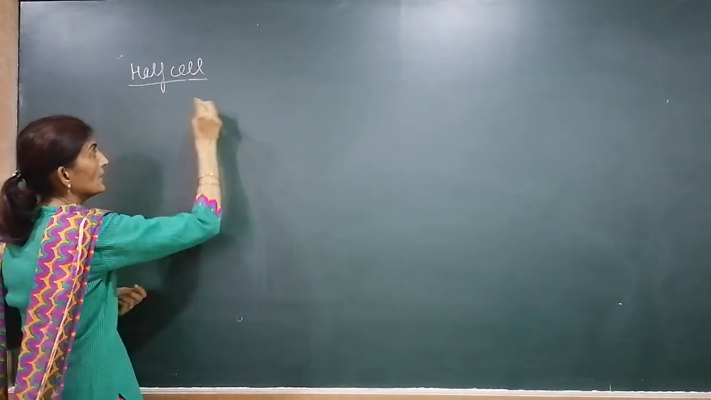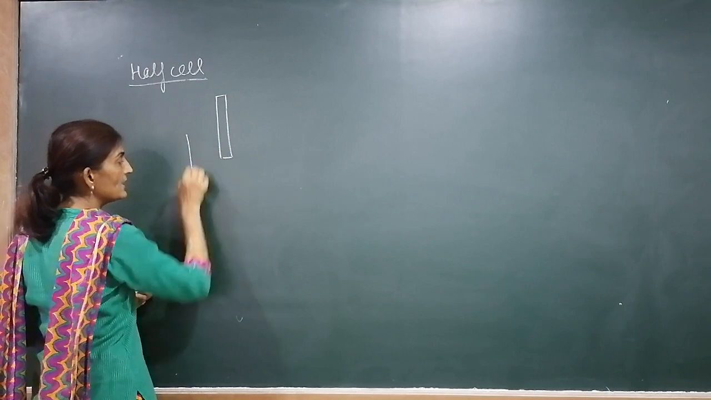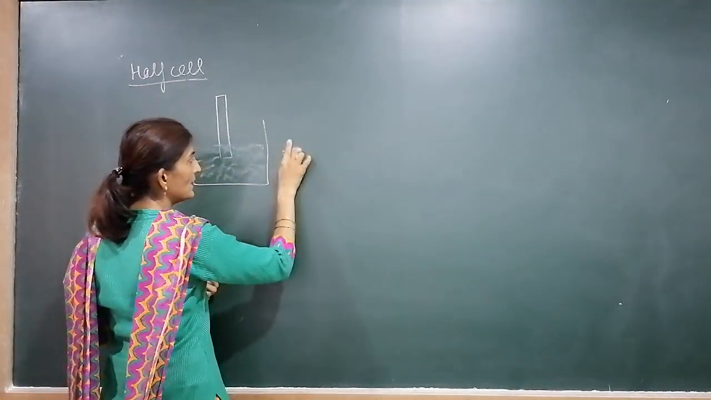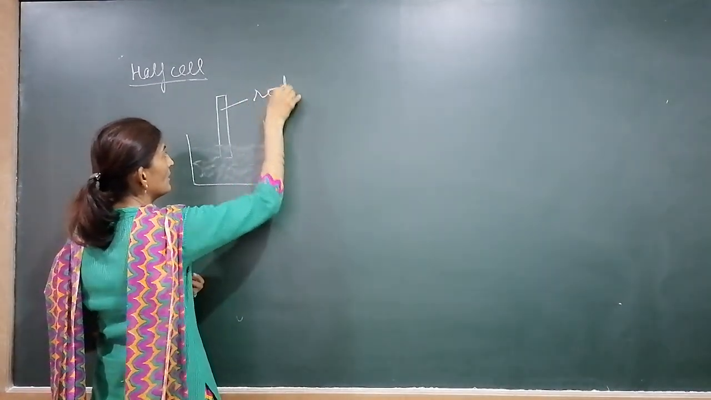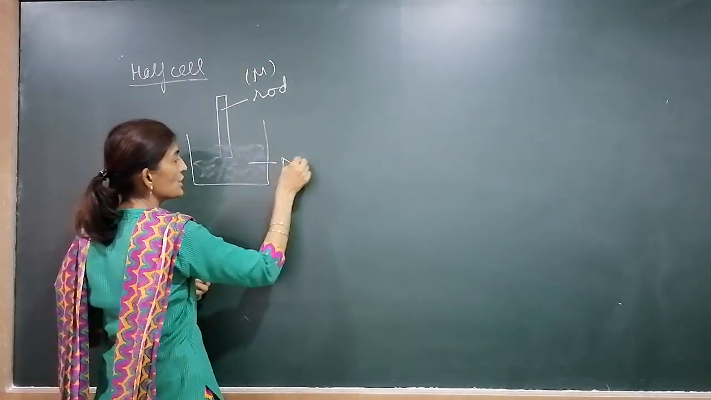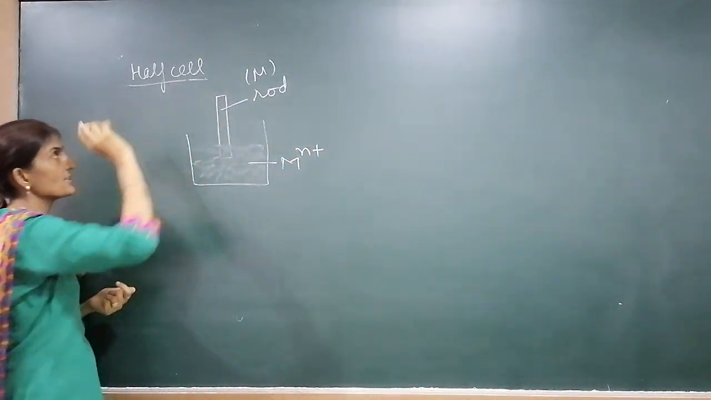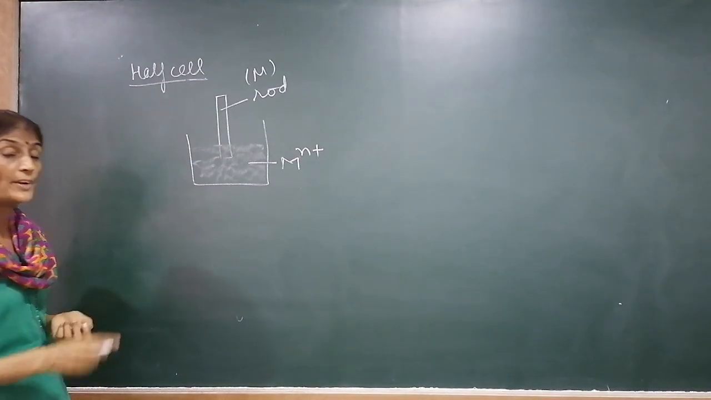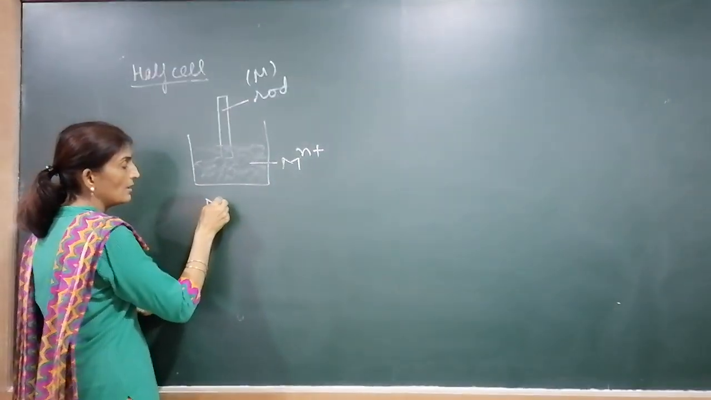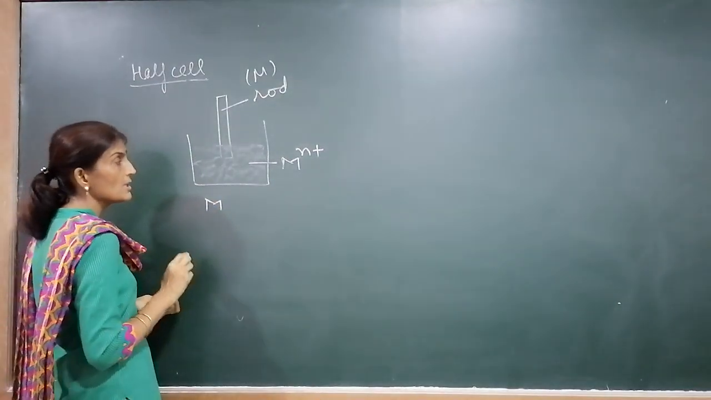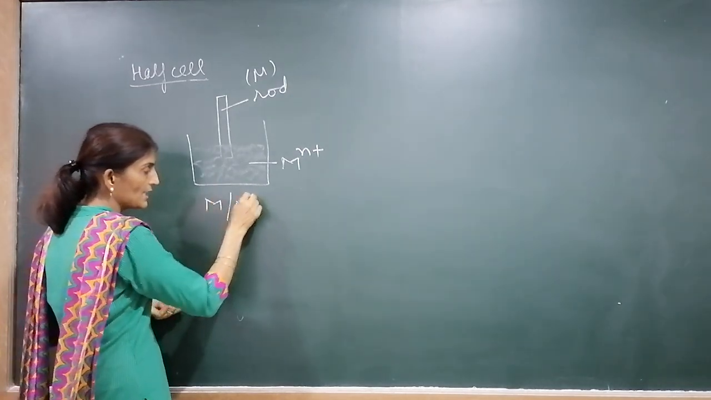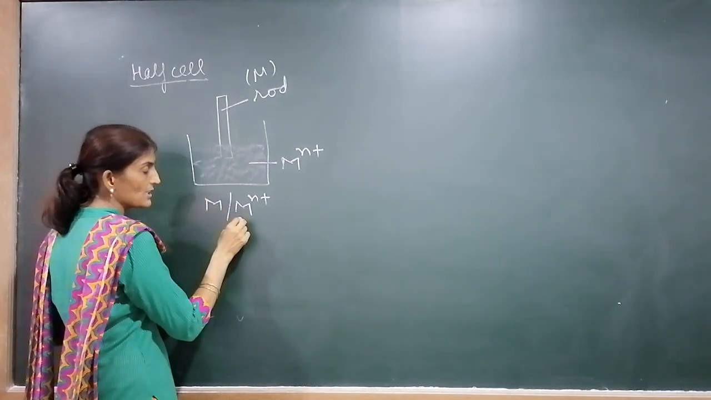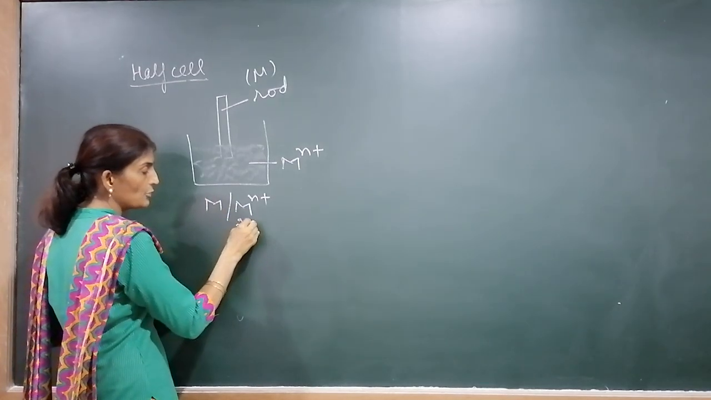Half cell means the rod dipped in its solution. What is a half cell? The metal rod dipped in its solution, collectively, together it is known as a half cell. How can we denote this half cell? Metal which is dipped in the solution, oblique, metal ion. This is the solution. If the molarity of the solution is given, then mention the molarity. Suppose the molarity given is 2 molar, then write 2 molar here.